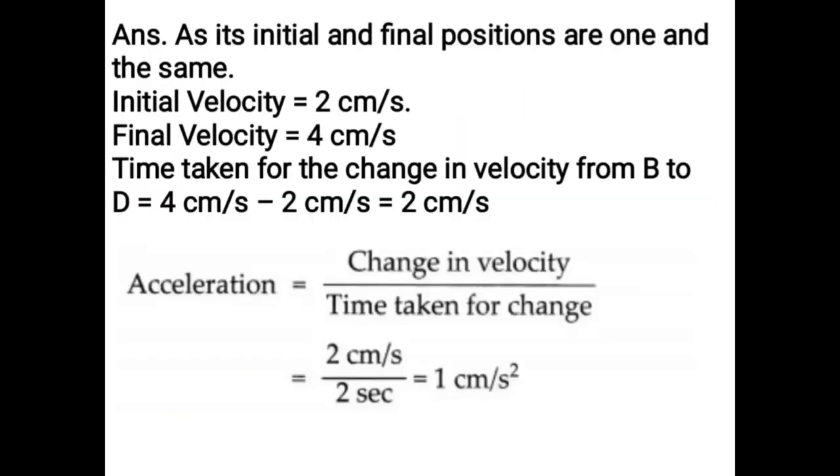Initial velocity is equal to 2 cm per second. Final velocity is equal to 4 cm per second. The change in velocity is 4 cm per second minus 2 cm per second, which is equal to 2 cm per second. The formula of acceleration is change in velocity upon time taken for change, that is equal to 2 cm per second upon 2 seconds, which is 1 cm per second square.